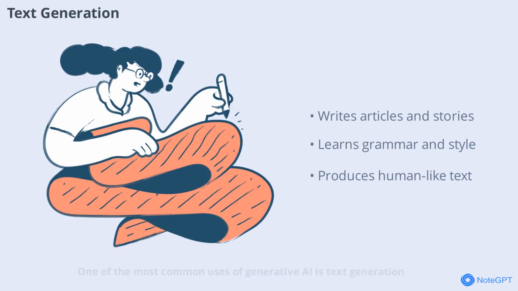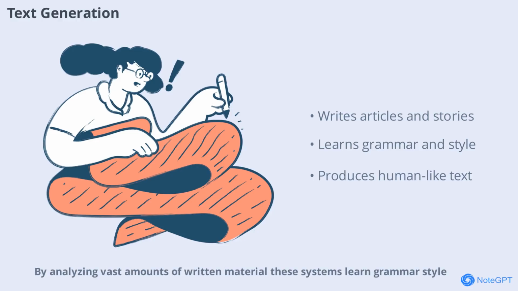One of the most common uses of generative AI is text generation. AI models can write articles, stories, poems, and even code. By analyzing vast amounts of written material, these systems learn grammar, style, and context, enabling them to produce text that is often indistinguishable from human writing.